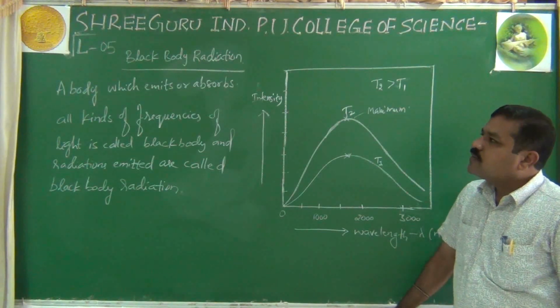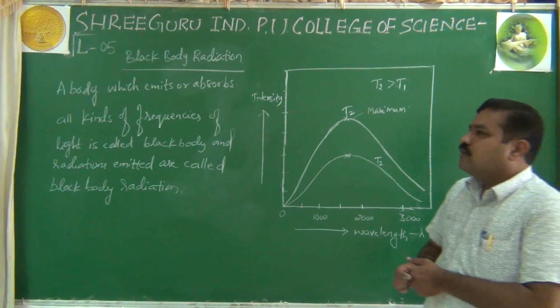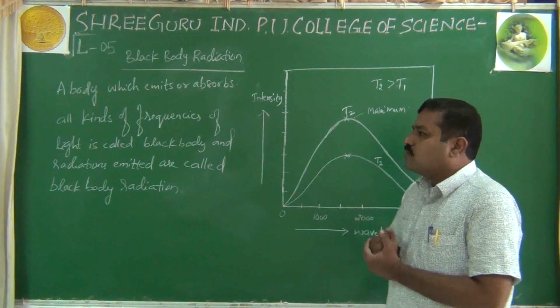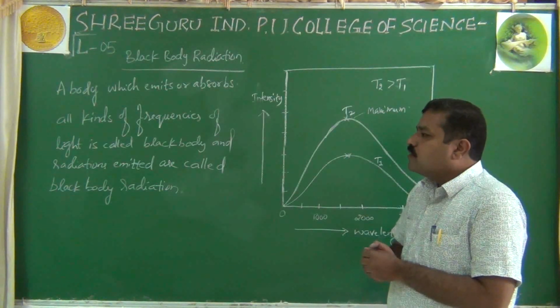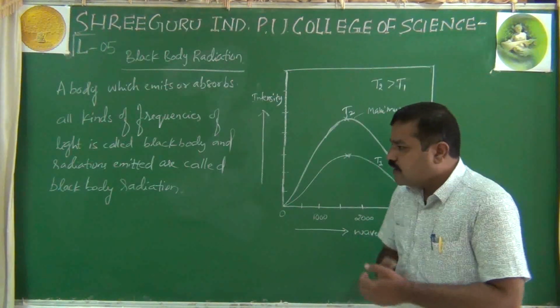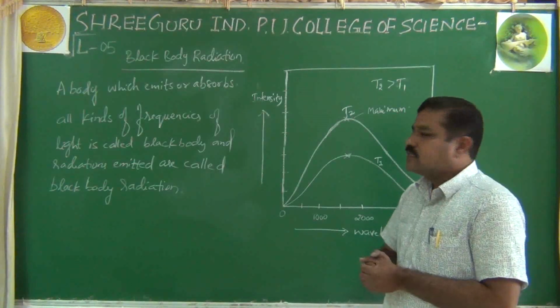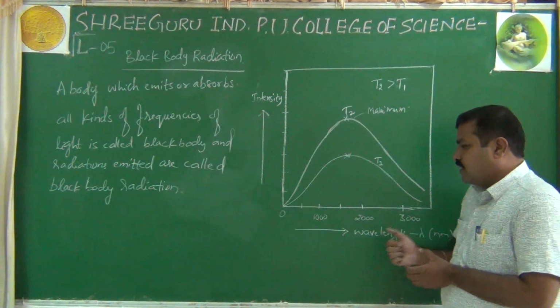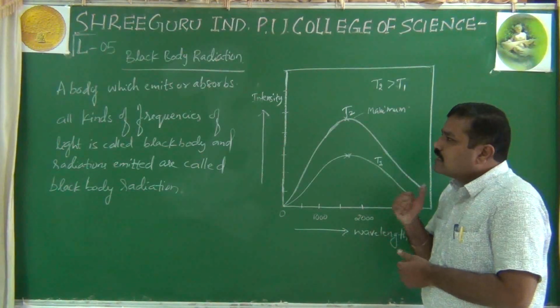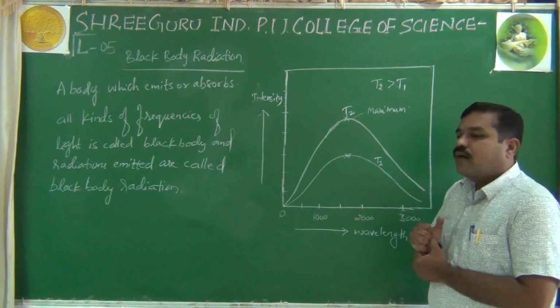Right, once again I will repeat, what is black body radiation? A body which emits or absorbs all kinds of frequencies of light is called a black body, and the radiation emitted is called black body radiation, right? And when you plot the graph of intensity versus wavelength, that is the exact frequency distribution curve.